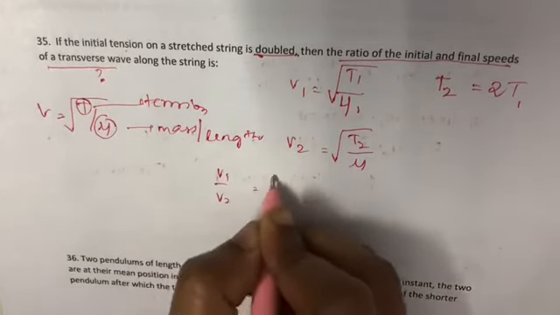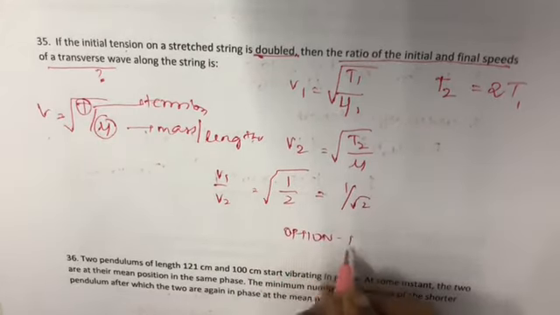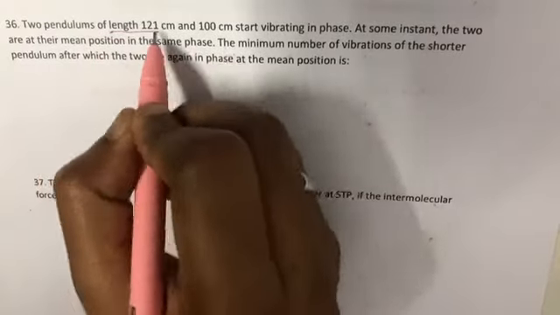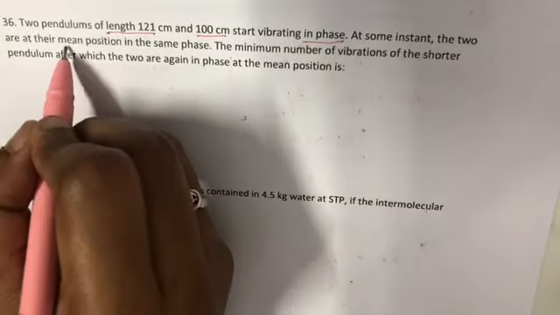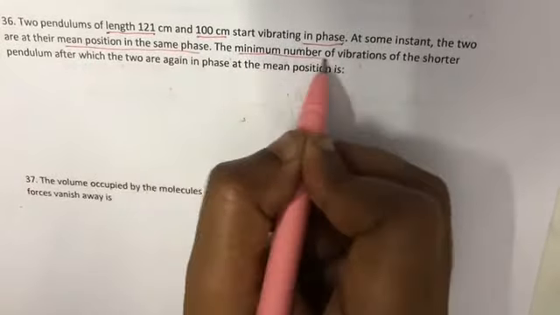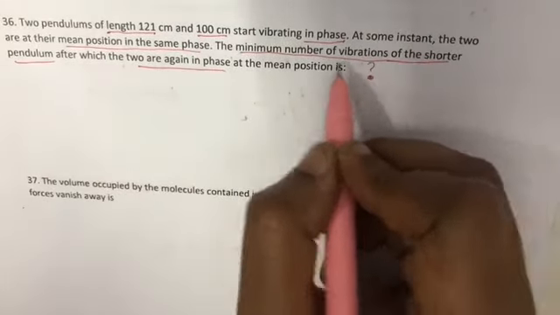V1 by V2 is equal to root of 1 by 2, which is equal to 1 by root 2. Option 1. Pendulums of length 121 cm and 100 cm start vibrating in phase. At some instant, the two are at their mean position in the same phase. What is the minimum number of vibrations of the shorter pendulum after which the two are again in phase at the mean position?